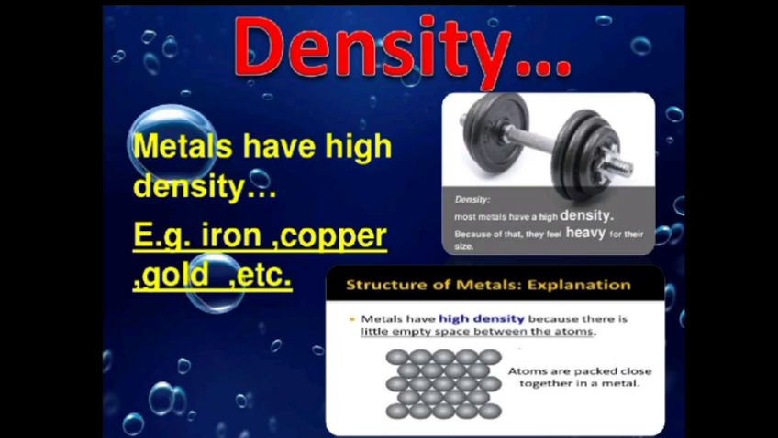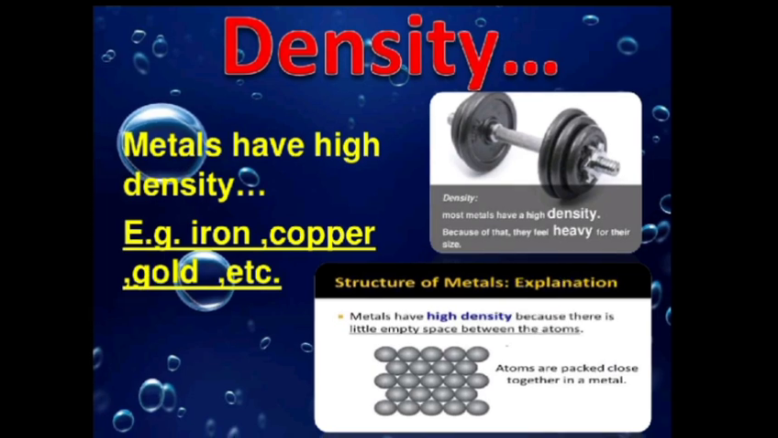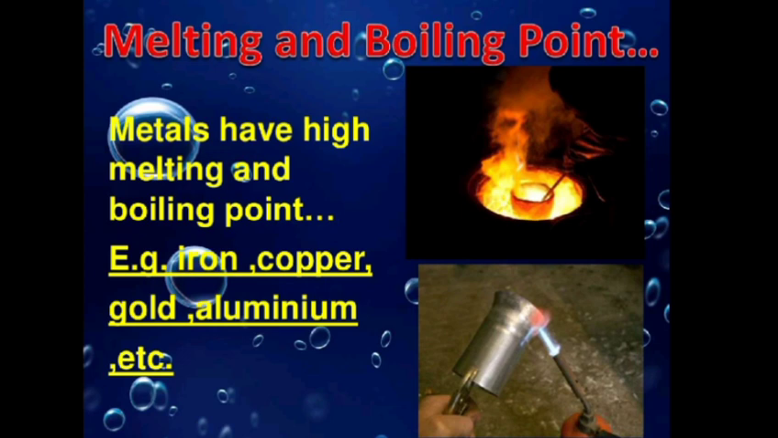Then comes the density. The metals generally have high densities, but they differ widely in their densities. Some metals like gold, silver, mercury and iron have high densities. But some metals like sodium, potassium, calcium, magnesium and aluminium have low densities. Also, the melting and boiling points of the metals are quite high. The examples being iron, copper, gold, aluminium, etc.